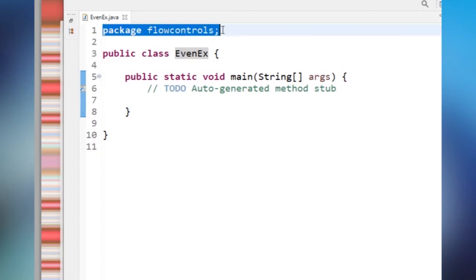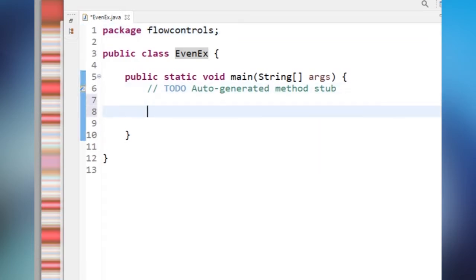And forget about this package. I'll explain what this package is in the next sessions. As of now, you have to concentrate only on these parts. Just the class name, and in the class we have to write a main method. The main method syntax is public static void main String args.